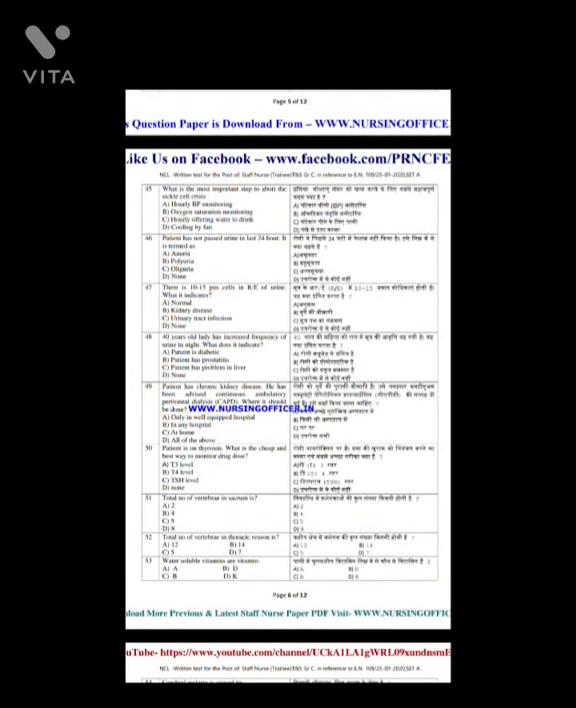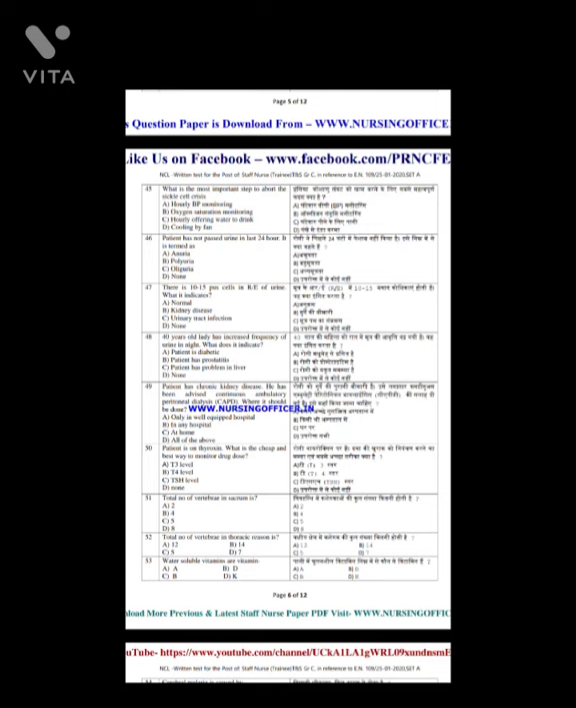Question number 45. What is the most important step to abort the sickle cell crisis? And the answer is option C, hourly offering water to drink. And question 46. Patient has not passed urine in the last 24 hours. It is termed as? Answer is option A, anuria.